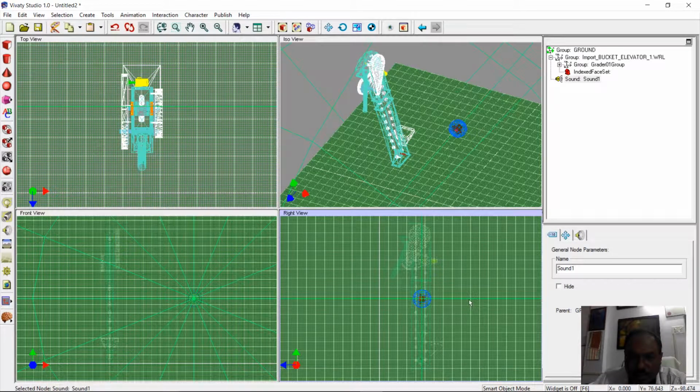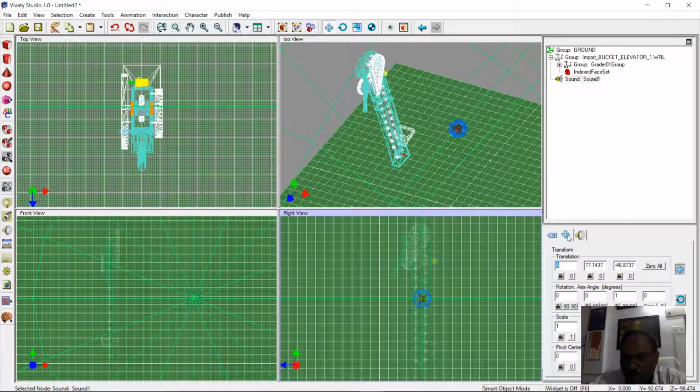Here we can assign. First of all we have to scale this. I will apply a scale of 0.2. 0.2 is much bigger. I think 0.1 will be perfect. 0.1. Okay, 0.1 is good. It is covering.